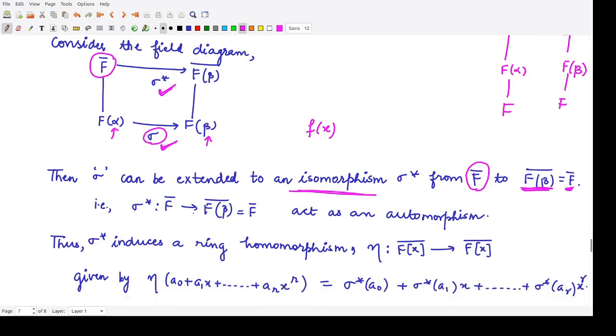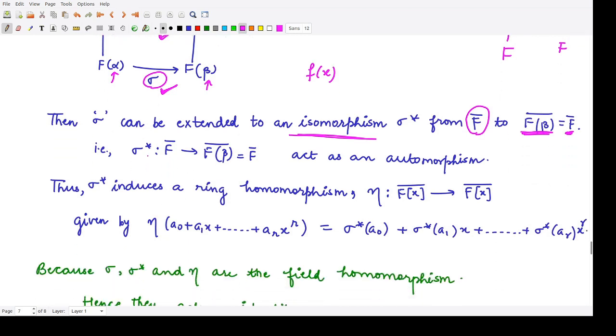So now this mapping sigma star from F closure to F(beta) closure is nothing but F closure to F closure. So we have an isomorphism from the same field to the same field. So this is an automorphism. Automorphism is nothing but the isomorphism which maps from the same field to the same field.